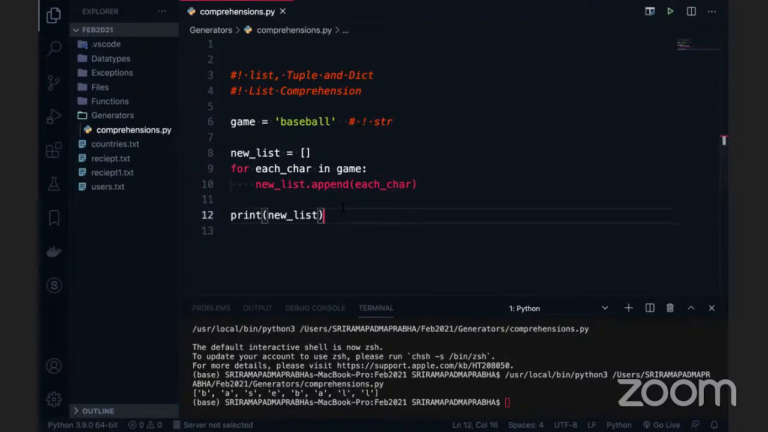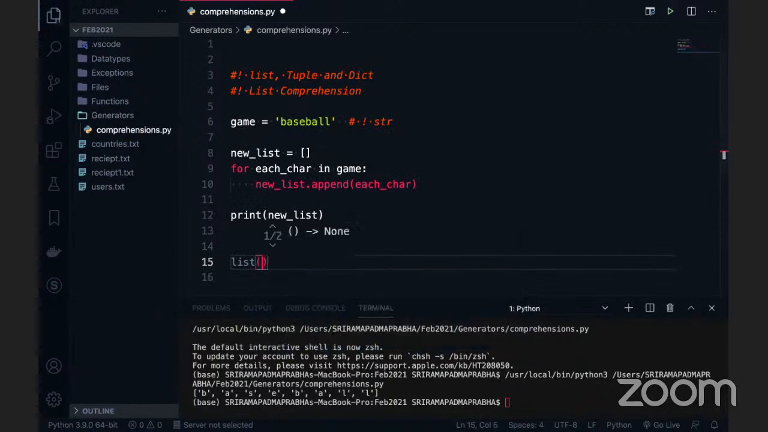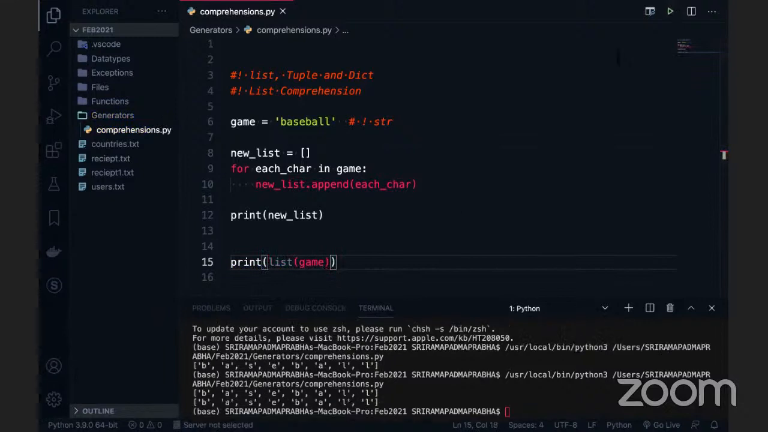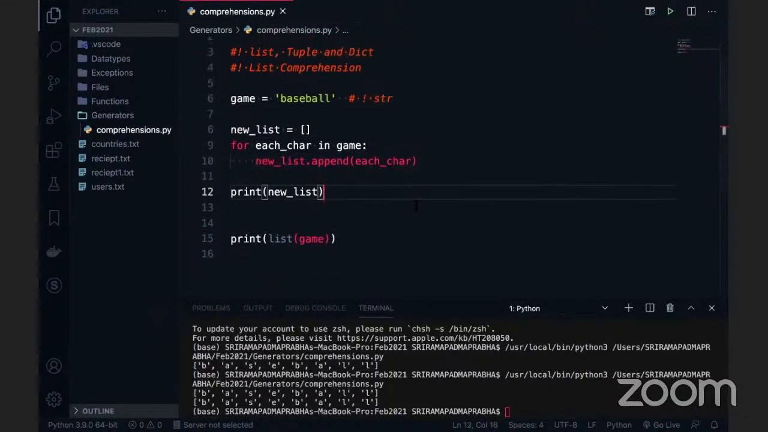Okay, but what if I'm going to use another way like list function? List is also function. So if you want to convert this string into the list, we can use the list function. This is another way. Print of list of game. I'm going to execute this code. You can see that this is also giving the same output, right? So one is with the list of game. The another one is the directly for loop, and you can take the another list. So this is the multiple ways we can do the same programming.